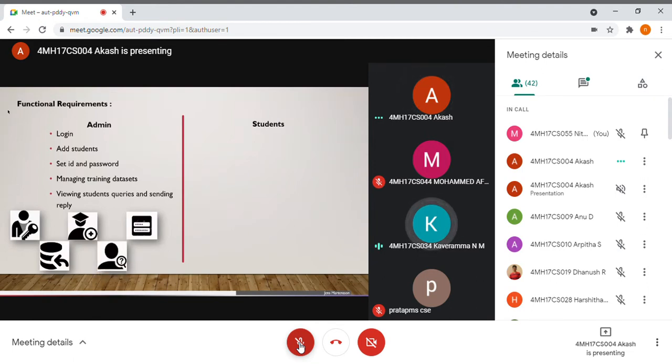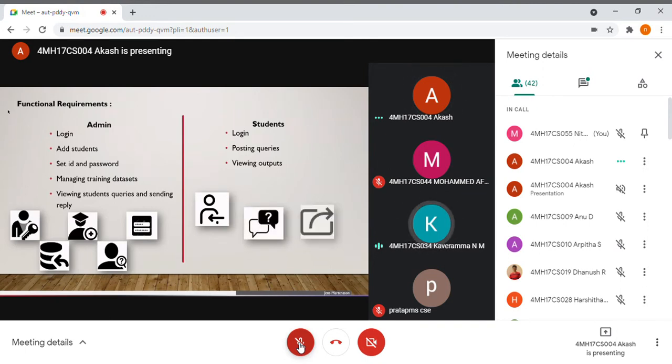In the student section, students will log into the website by inputting the ID and password given by the admin. Students can post queries to the admin. Students and the administrator can view the outputs generated by the system. The system generates patterns which show the relationship between student parameters and performance.